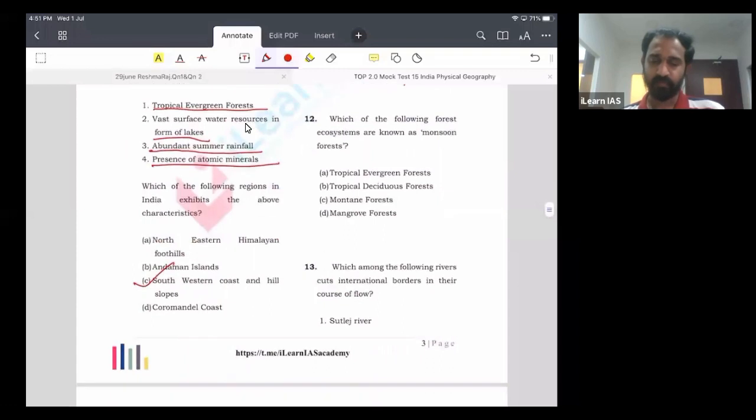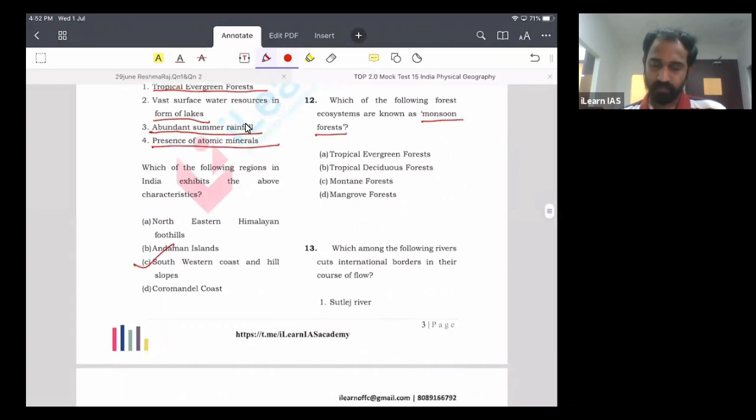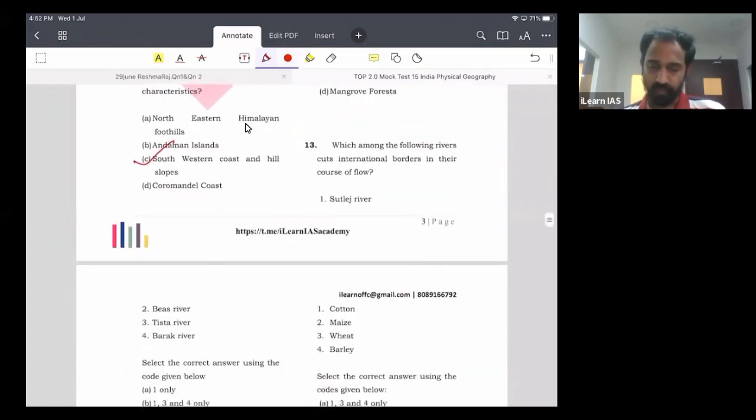The next question is a very simple question. You have to identify which forest ecosystem is known as monsoon forest. India's climate is called monsoon climate, and the most dominant forest of India is called the monsoon forest, the tropical deciduous forest type. So this is a very simple question.